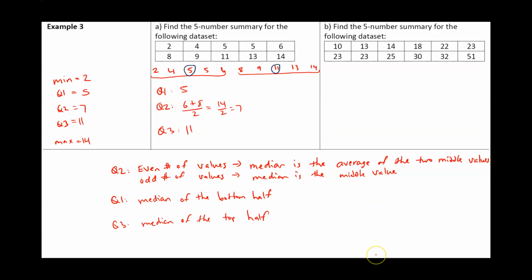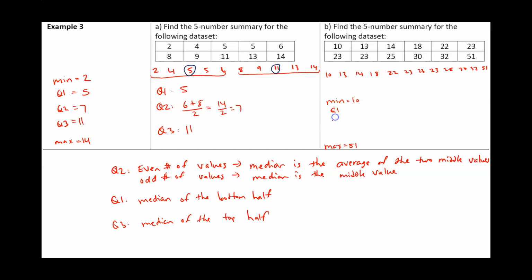Let's take a look at the next data set. I'll write this out. We got 10, 13, 14, 18, 22, 23, and then you have another 23, another 23, and then you have a 25, a 30, a 32, and a 51. So we have 1, 2, 3, 4, 5, 6, 7, 8, 9, 10, 11, 12. We got 12 values here. So let's start with the minimum. Our minimum value is going to be 10, and our maximum value is going to be 51.